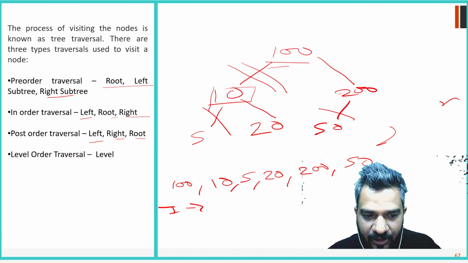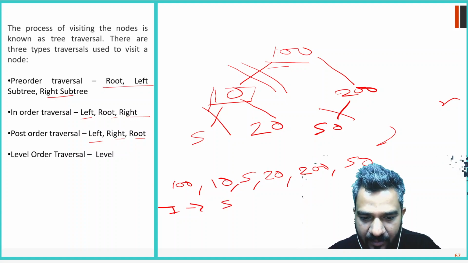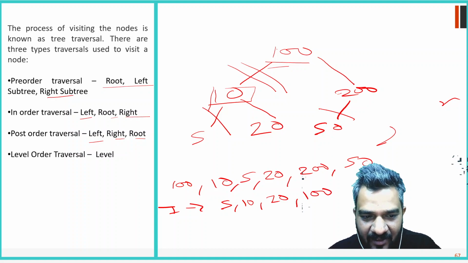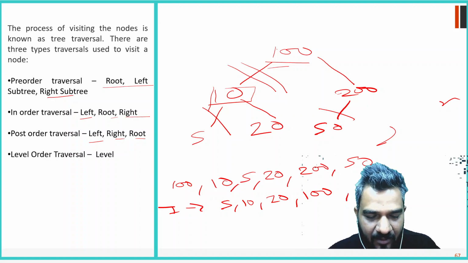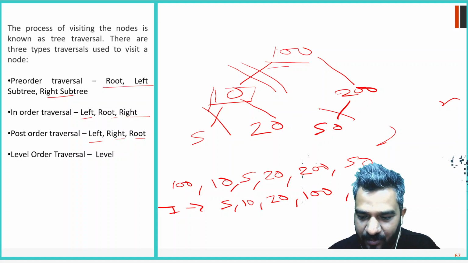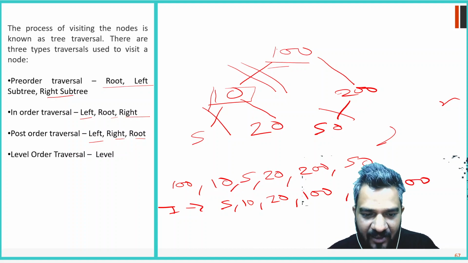So first we will reach directly to 5, the left, then root, which is 10, then right, which is 20. Then the left subtree is completed, then the root, that is 100, then the right side, where left is 50, and then 200. So that is our in-order traversal.